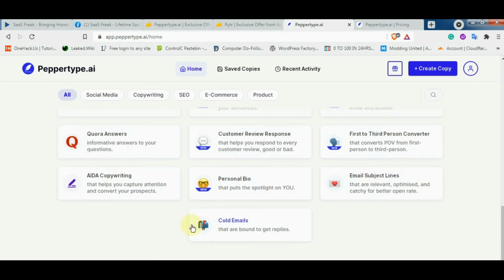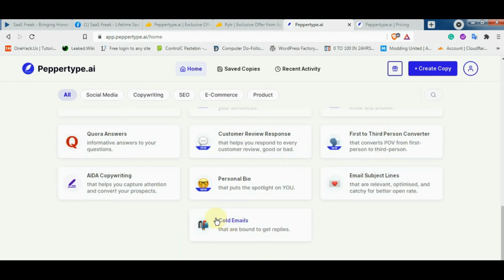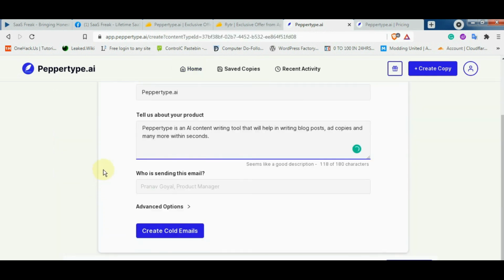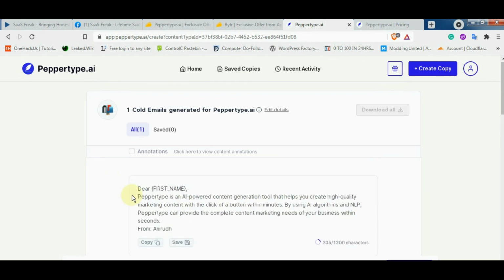So this was some of the main use cases. Let's just try one. Cold email. I will just put it here. Who is sending this email? Yash, product manager. I am just putting it as an instance. That's absolutely not a reality. Okay. So yeah, here is what we got. Dear, first name.